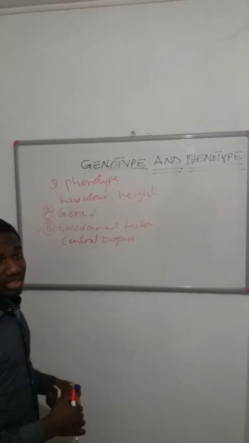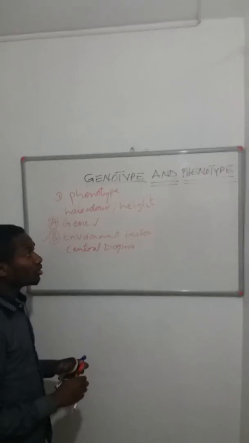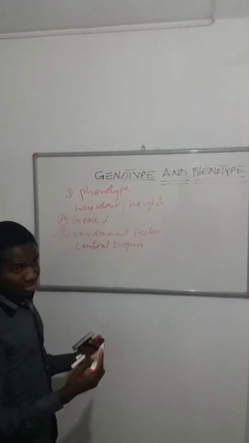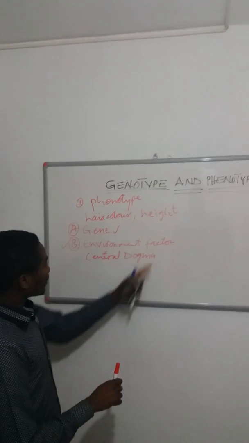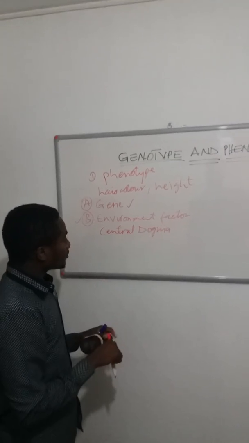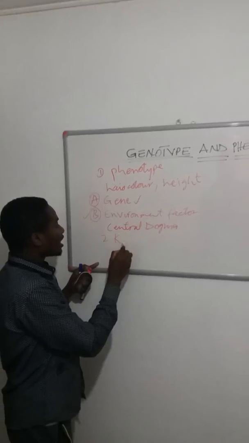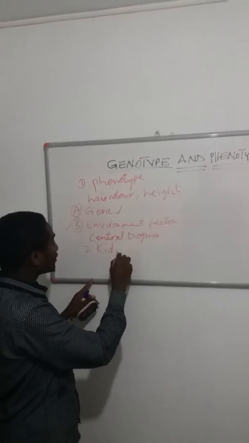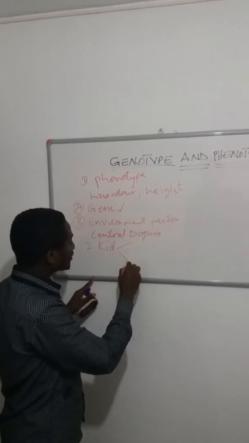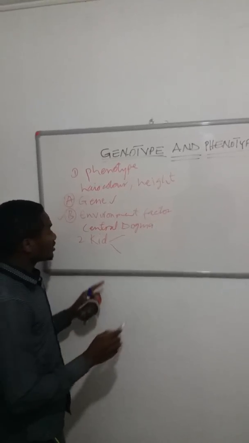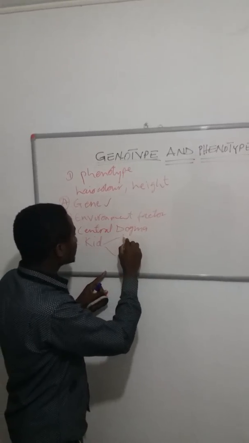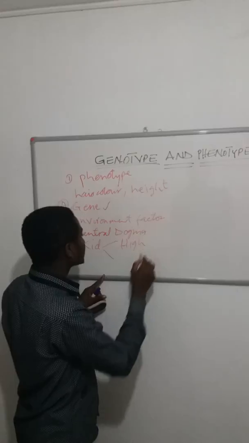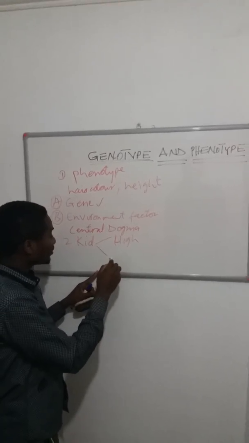The environment we live in has a great impact on what kind of qualities and characteristics we are going to possess or express. I will give another example about that. For example, if two kids are born in the same region and are then separated, so one of the kids is taken to a region where the temperature is high, and the other kid is taken to a cold region.